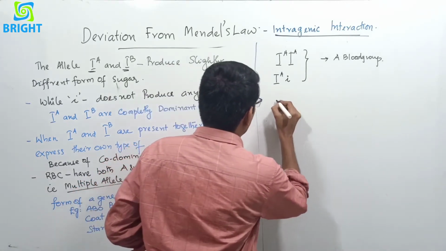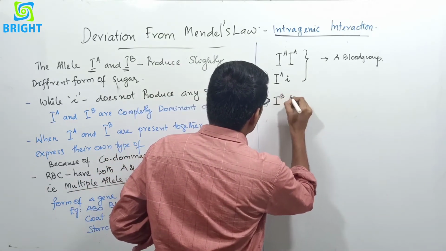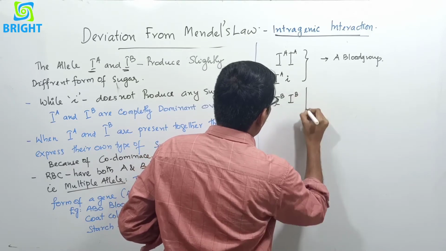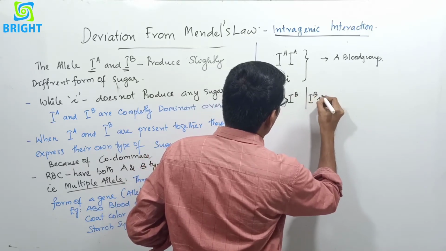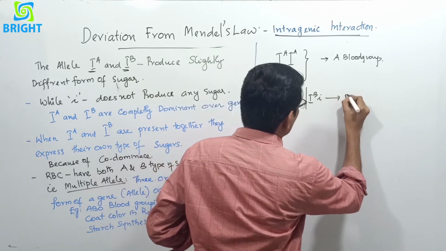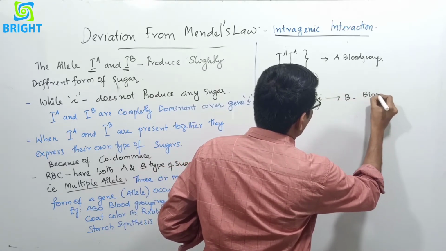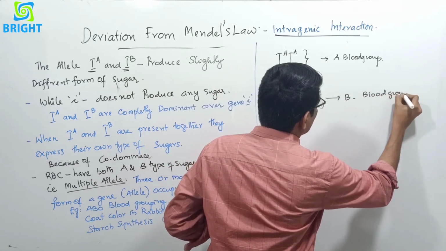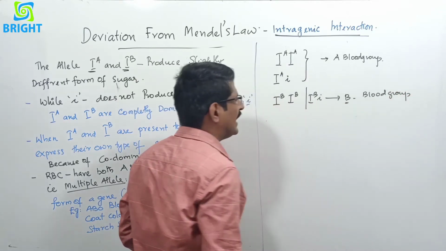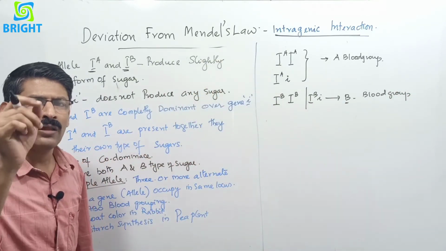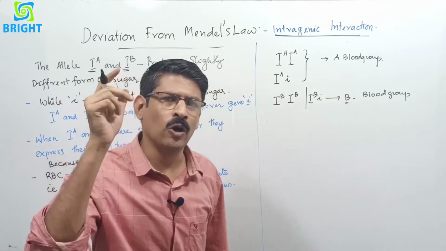And at the same time, capital IB IB or capital IB small i represents the B blood group. That is, in this case the B antigen is present on the surface of the plasma membrane of RBC.